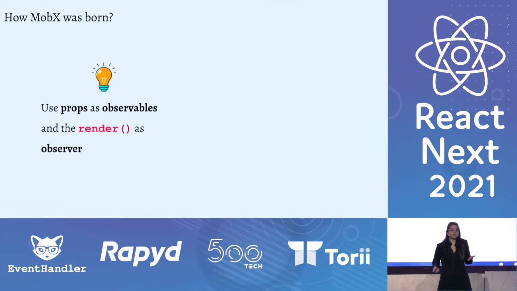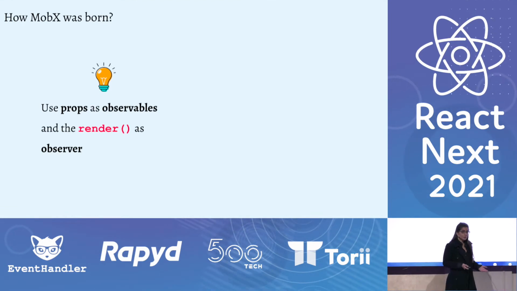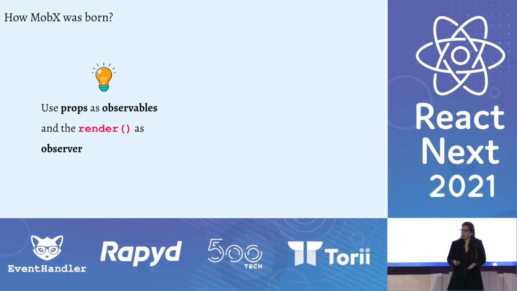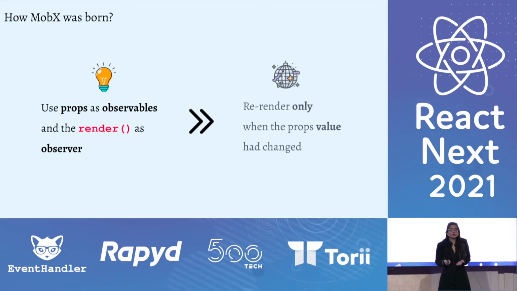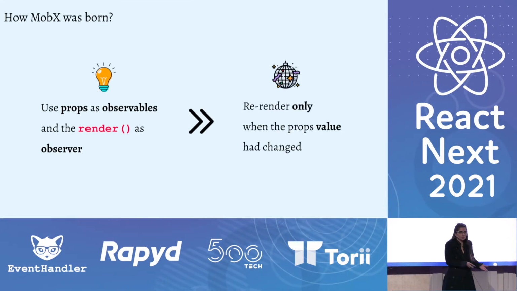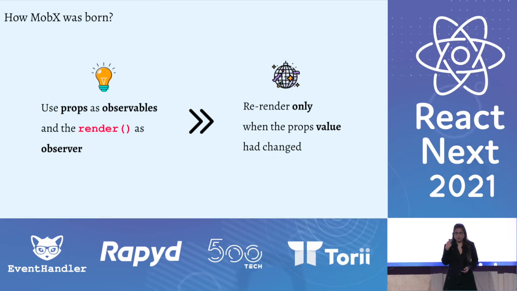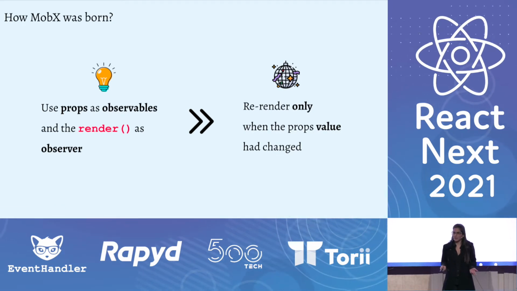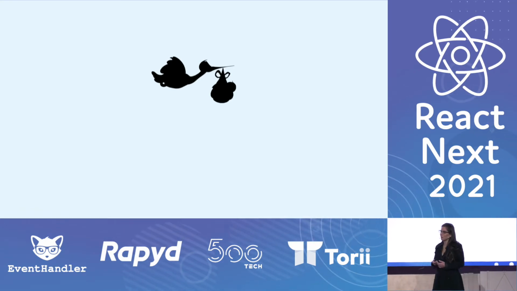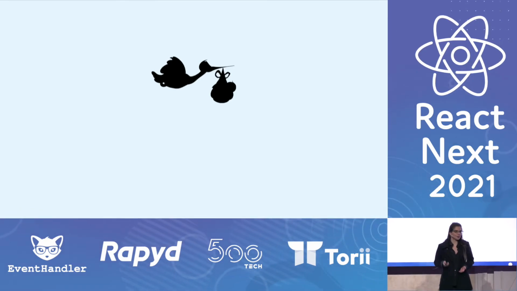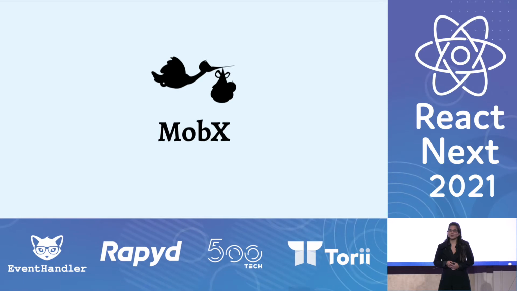So whenever one of the props gets changed, the render function would be notified and would re-render the component. This way, the team could be in control over when the components get re-rendered, and in theory, they could avoid unnecessary rendering. And this is exactly what they did. They wrote the code, they packed everything in a package called Mobix, and they lived happily ever after.